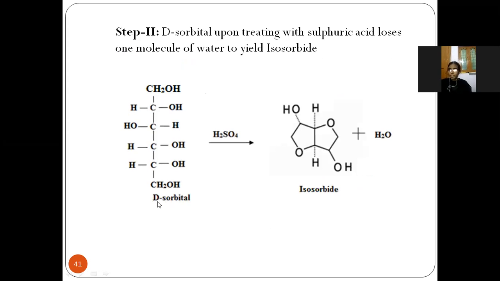The next step is disorbitol in the presence of concentrated sulfuric acid to form isosorbide. Here a water molecule gets eliminated from disorbitol to form isosorbide, and the water molecule is eliminated in the presence of sulfuric acid.